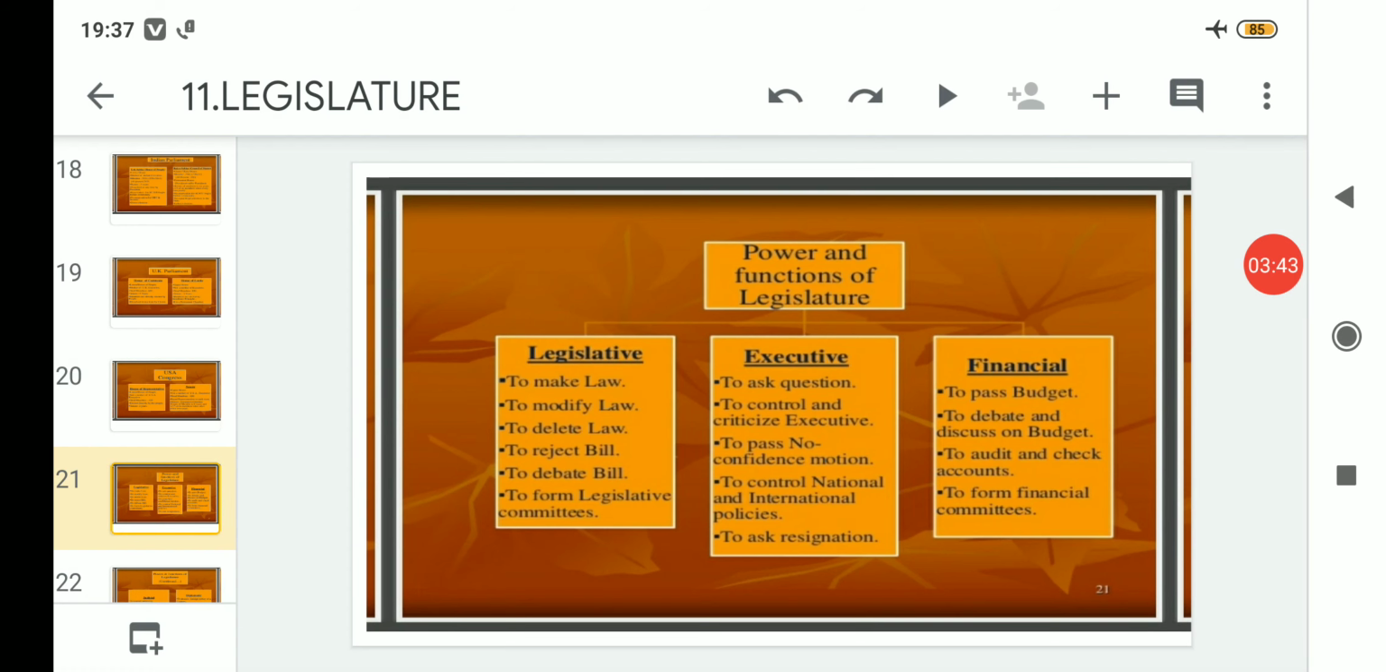What are the powers and functions related to the executive? To ask question. This is the first and foremost power and function, that they can ask question over any particular thing. After that, to control and criticize executive. So apart from asking question, they can control also and they can criticize also. If the work is not up to that mark, then they can do what? They can criticize executive, and while criticizing they can control also.